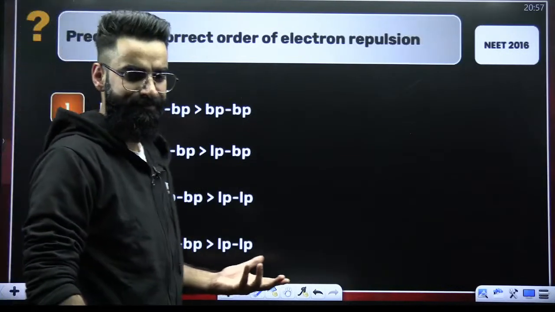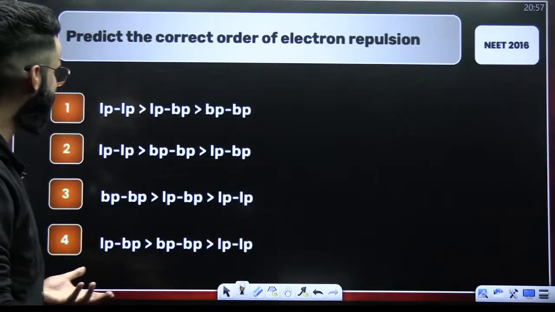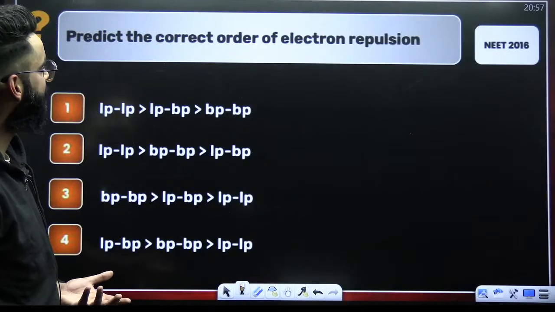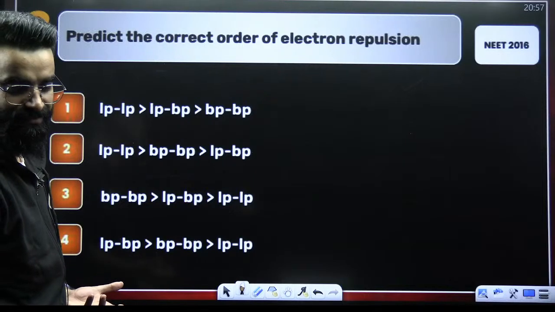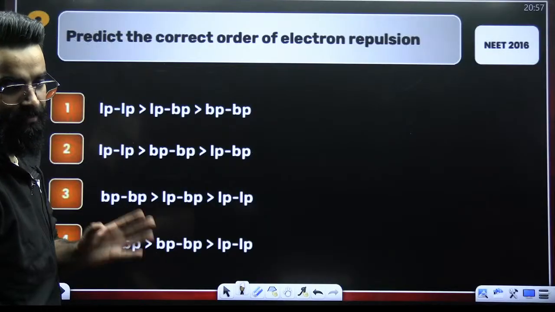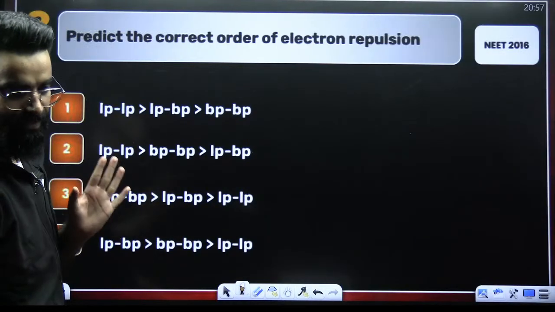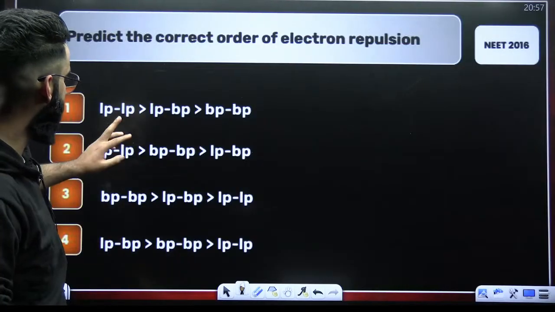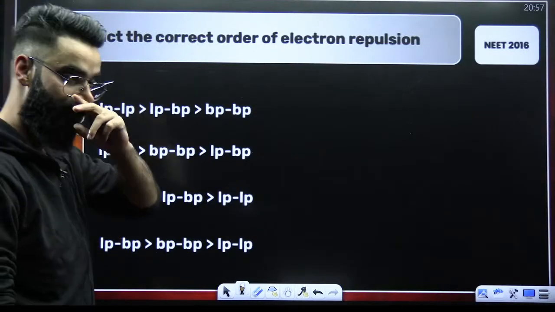Something very basic, something very casual question, right? It's a bonus question, I would say. Predict the correct order of electron repulsions. Lone pair, lone pair is maximum, followed by lone pair, bond pair, followed by bond pair, bond pair. This is something which you would have studied from your class 11th, right?